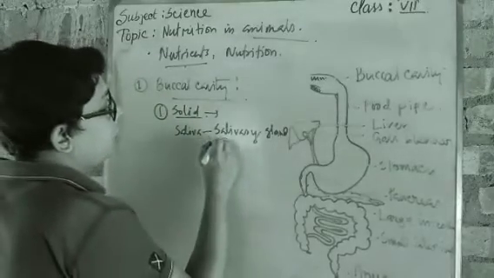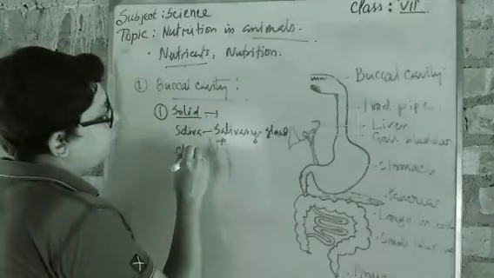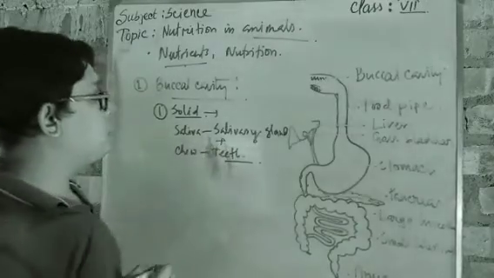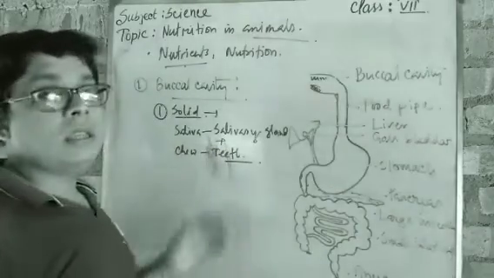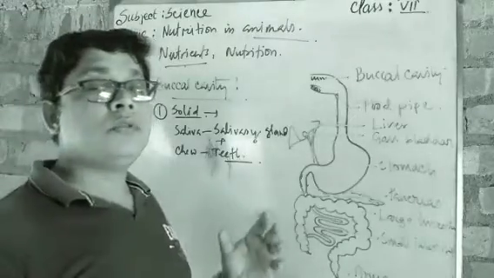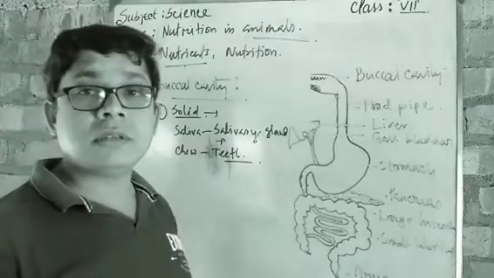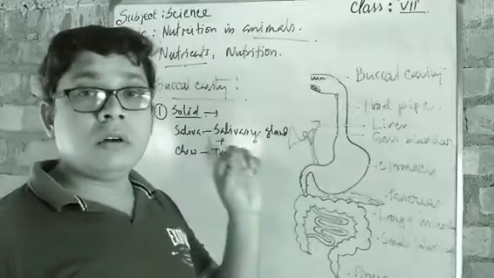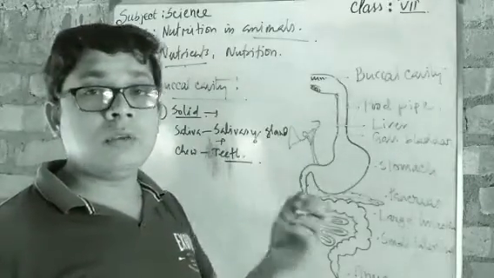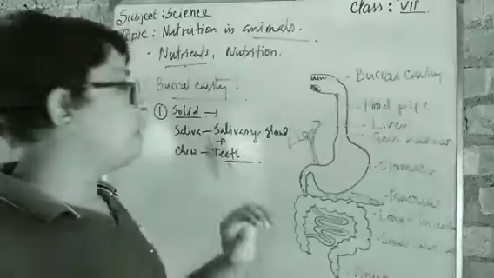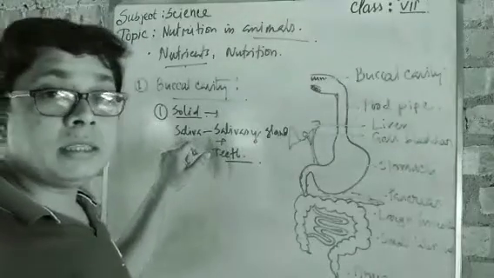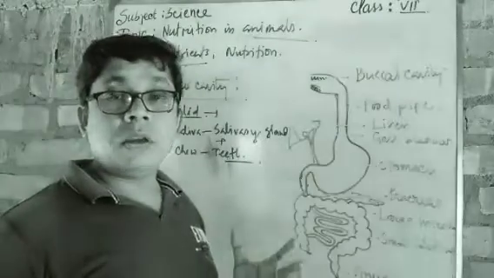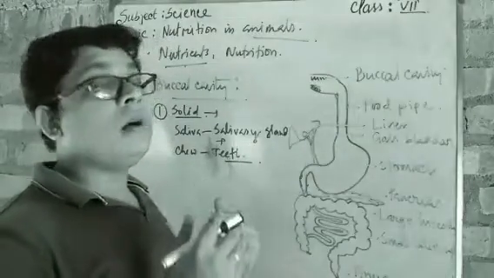And it helps to chew. What is helping to chew? Teeth. So it means that the teeth are helping to chew the food from complex substance to simpler substance, and it makes a clay-like structure, a very granular-like structure, and all those granular food particles are mixed with the saliva, the enzymes, and this saliva makes it clay form. Got it?